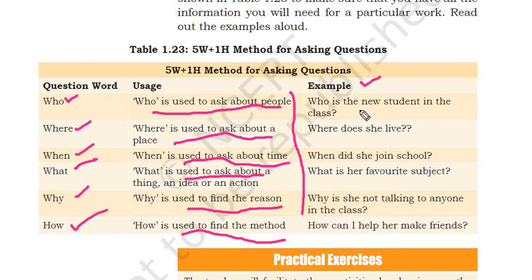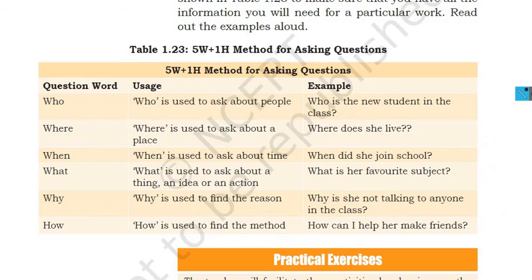So examples are: who is the new student in the class? You are asking about a person or people. Where does she live? You are asking about a place. When did she join the school? You are asking about the time. So like this you have to see. Remember this 5W plus 1H method for asking questions, right? This is very important.